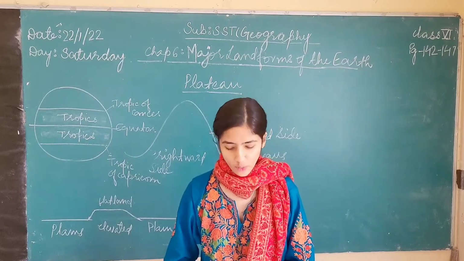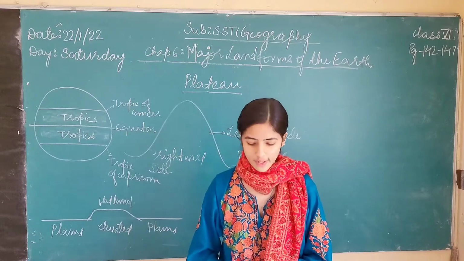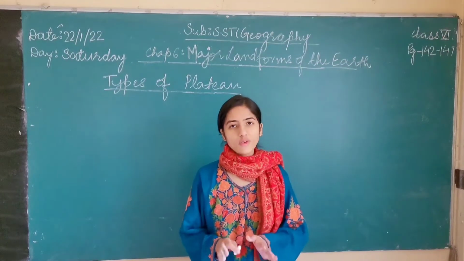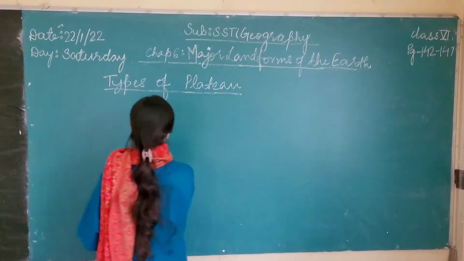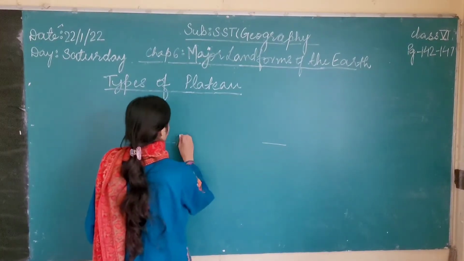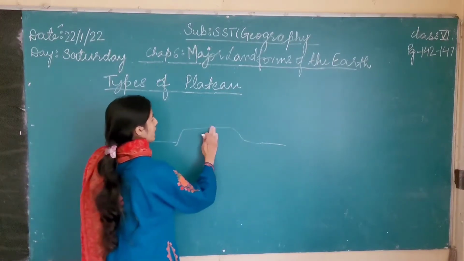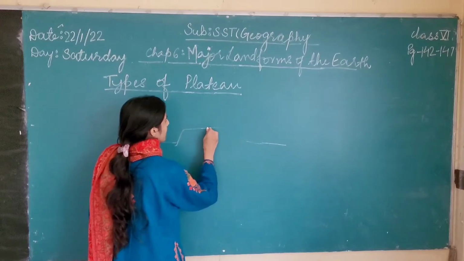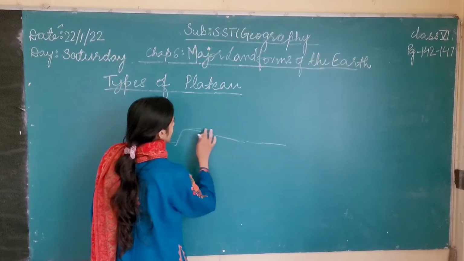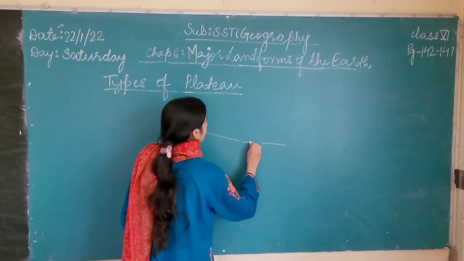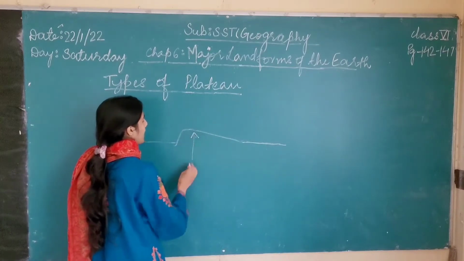Then the Tibet Plateau is the highest plateau in the world. Please note that a plateau can also be elevated from one side. Like, this plateau was elevated from both the sides. But even if the plateau is elevated from one side, it can still be called a plateau. Like this is the plain, and this is the elevated land, the plateau.